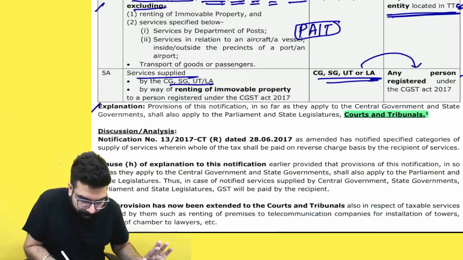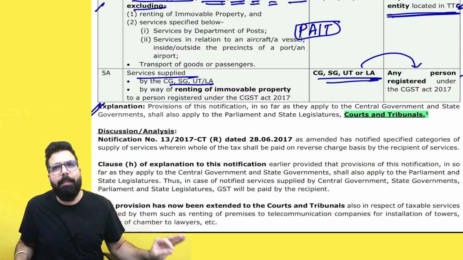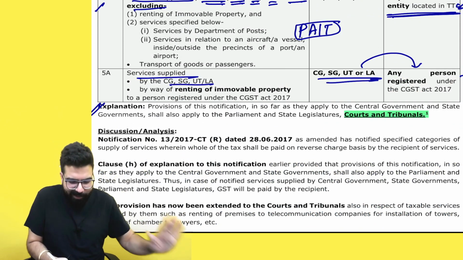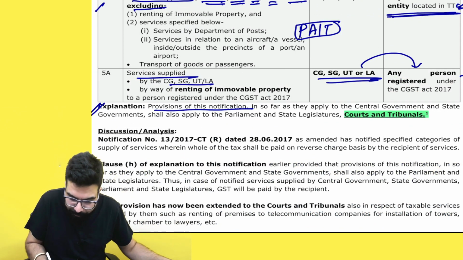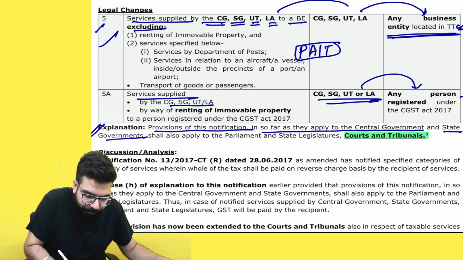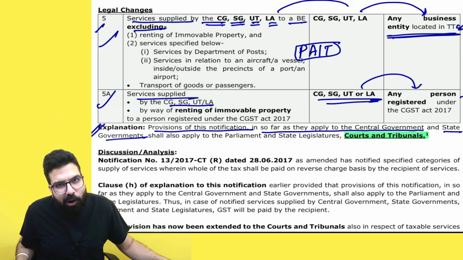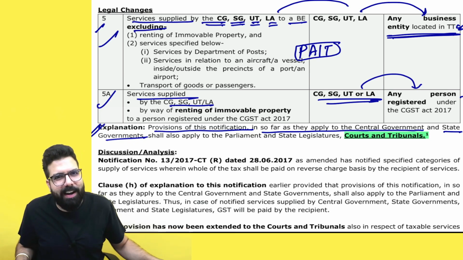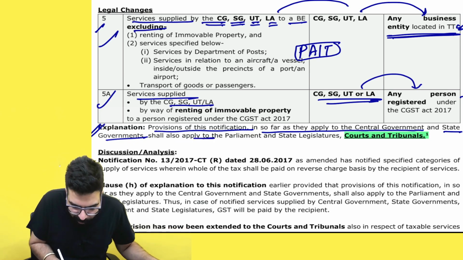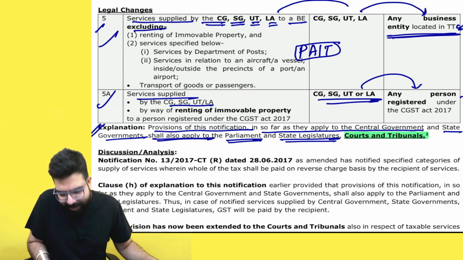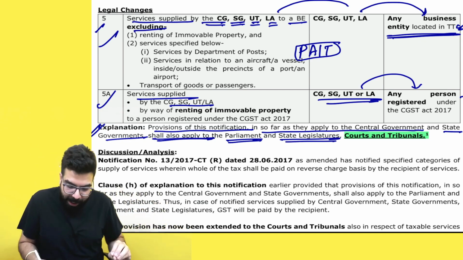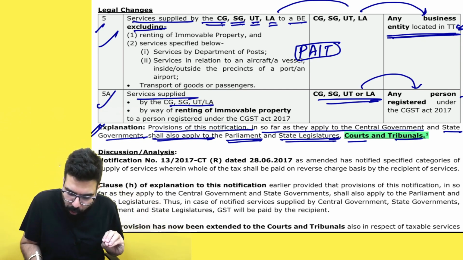There is an explanation in the amendment notification which says provisions of this notification as far as they apply to the central government, state government, means whatever reverse charge entries are applicable to the government, shall also apply to parliament and state legislature. This was already there. Now they have gone ahead and told they shall apply to court or tribunal also.